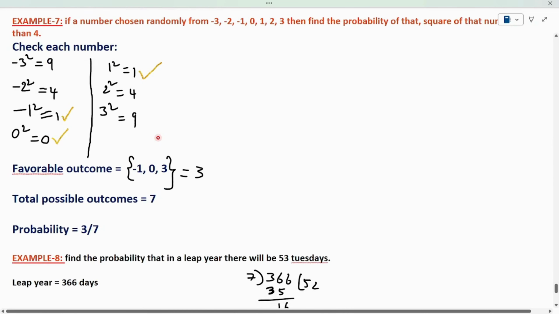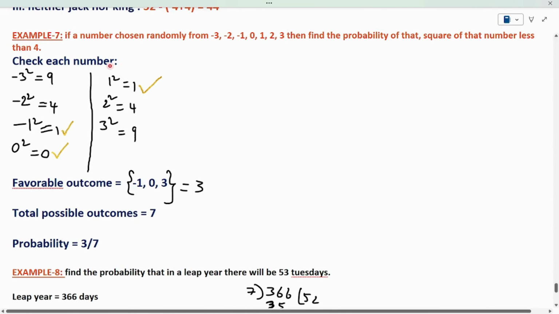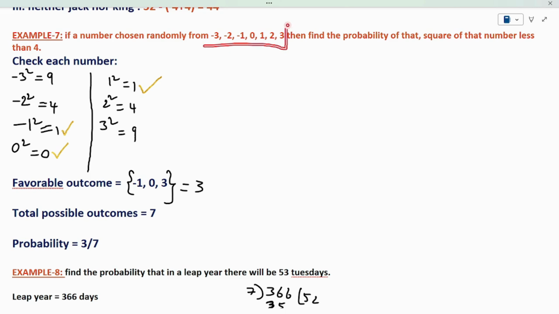Come to example number 7. What is example number 7 here? If a number is chosen randomly from the following numbers: minus 3, minus 2, minus 1, 0, 1, 2, 3. Here total 7 numbers. A number is chosen randomly from these 7 numbers. Then find the probability that the square of that number is less than 4.